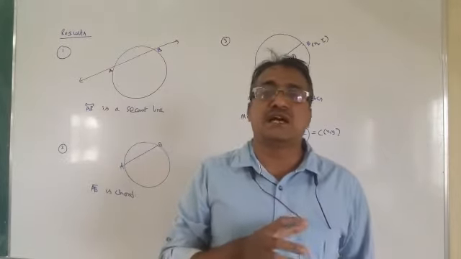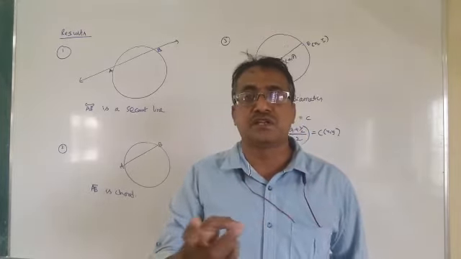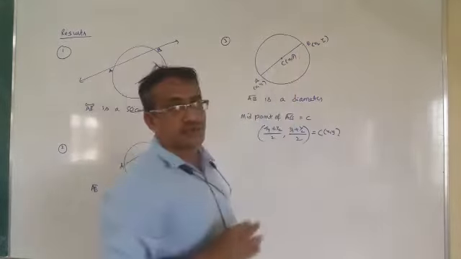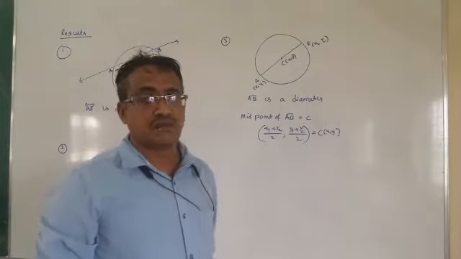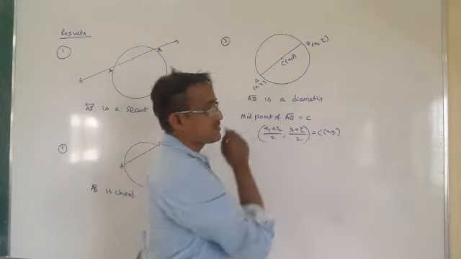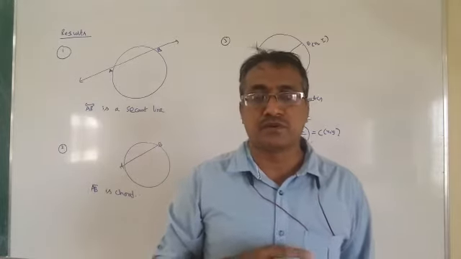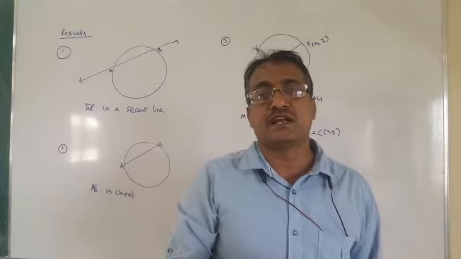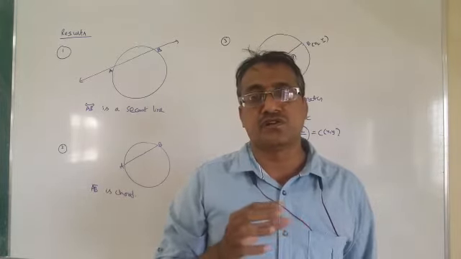Now, if AB is the diameter of the circle, then the midpoint of AB is always equal to the center of the circle. You can see if A (x1, y1) and B (x2, y2) are two points on the circle which are the extremities of the diameter, then the center of the circle C (x, y) is equal to ((x1 plus x2) by 2, (y1 plus y2) by 2). And remember that if small r is the radius of the circle, then the diameter is twice the radius, that is 2r. So d is equal to 2r.